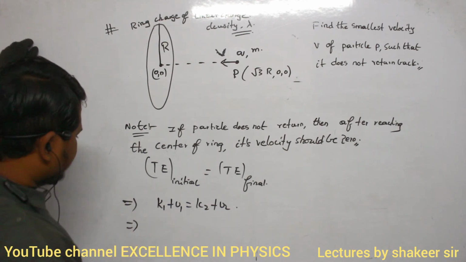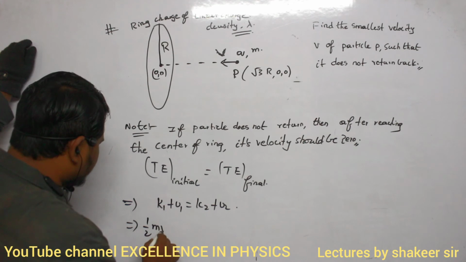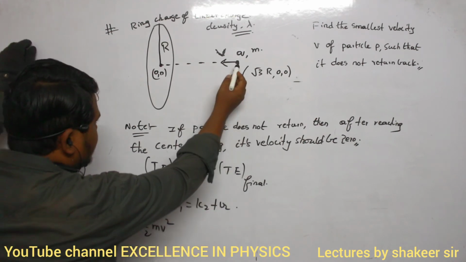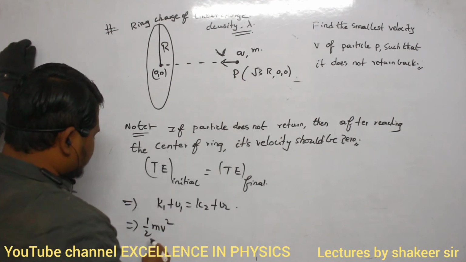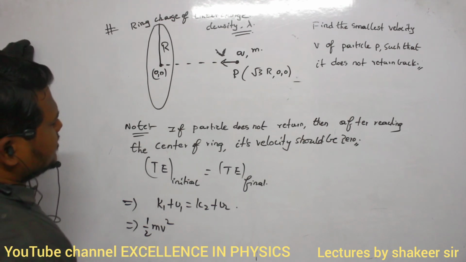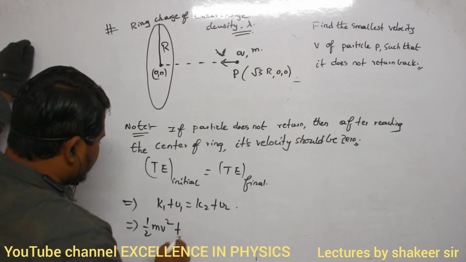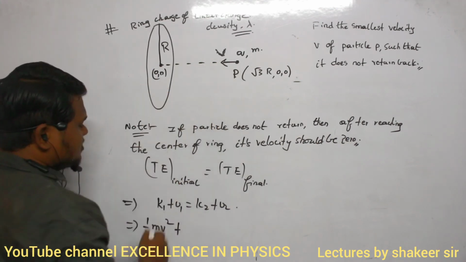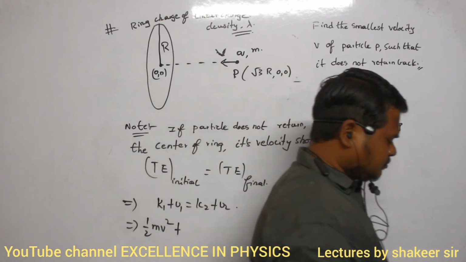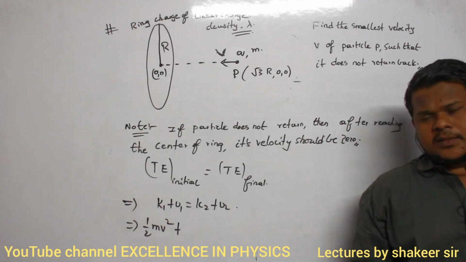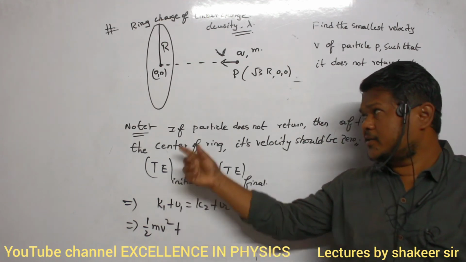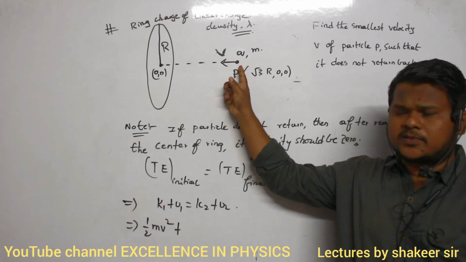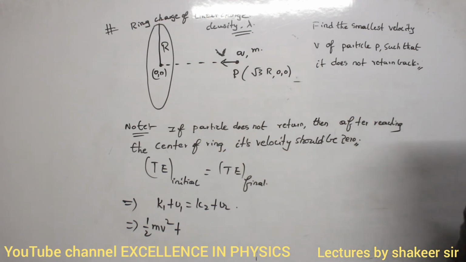Now what is initial kinetic energy? Initial kinetic energy is half mv square, because when the particle is present at this distance, it has kinetic energy of half mv square. Clear? Now can you say what is the initial potential energy of this system? Can you say, anybody? Okay. So initial kinetic energy, only this particle has velocity, no? So only that particle has kinetic energy.